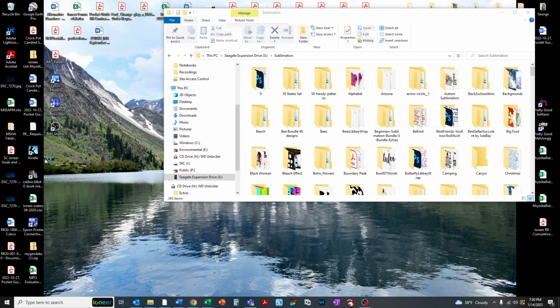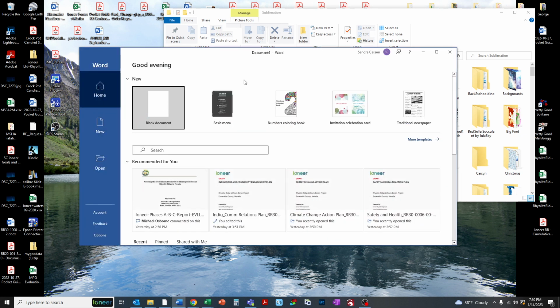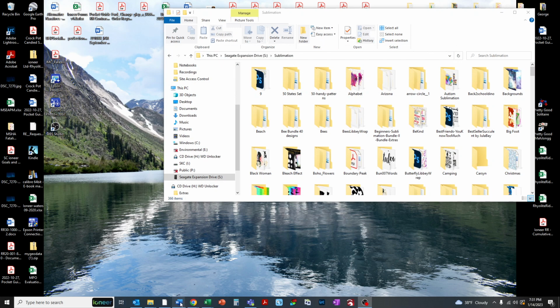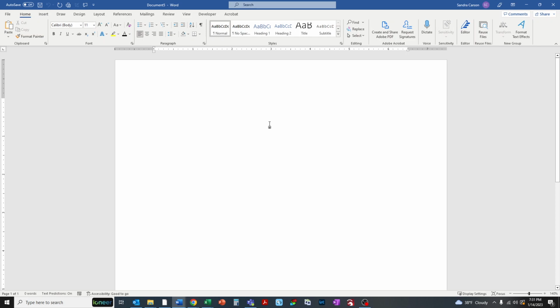Click on it and it'll open up the program, and you just choose blank document and start working. But I'm not going to do that because I actually already have a document open, so I'm just going to go down here and click my new document.